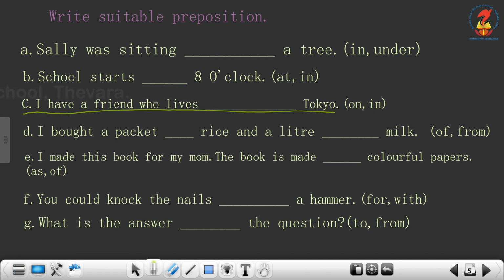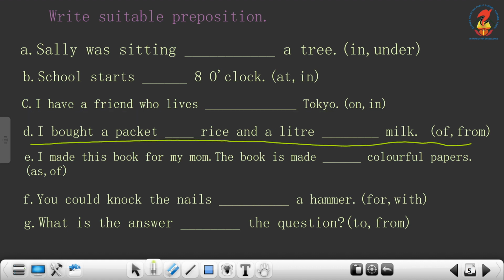D. I bought a packet dash rice and a liter dash milk, of or from. It's about a noun, that is rice and milk. I bought a packet of rice and a liter of milk.